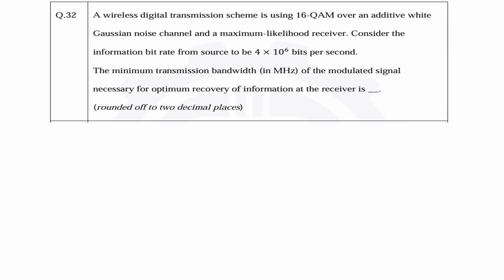So what is the question? The question is that a wireless digital transmission scheme is 16 QAM over an additive white Gaussian noise. So two pieces of information are given. First, that it is a digital transmission system, of course, no problem. Second, the type of modulation that we are using, this 16 QAM. What is the meaning of QAM? Quadrature amplitude modulation, right? And over an additive white Gaussian noise.